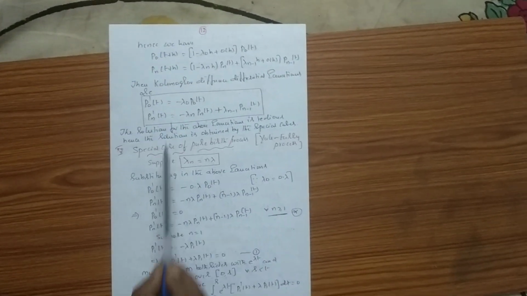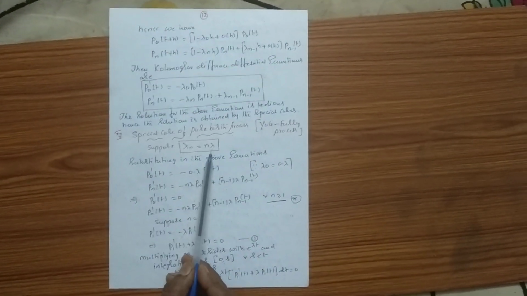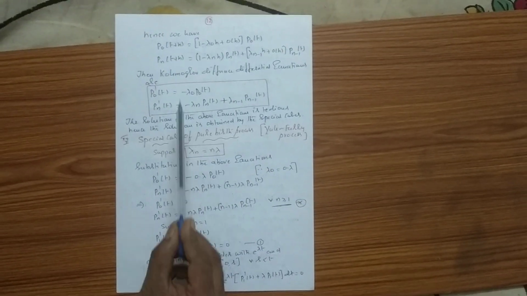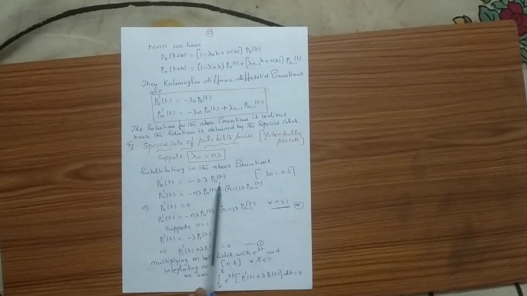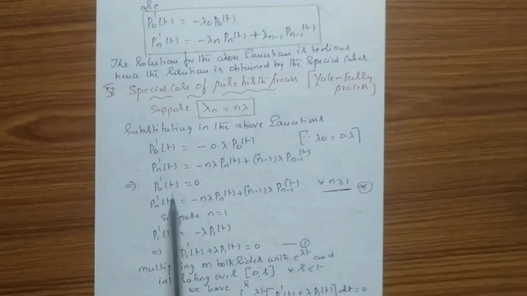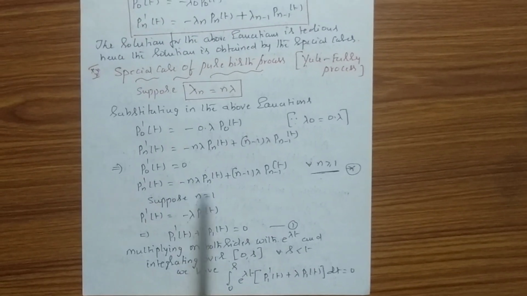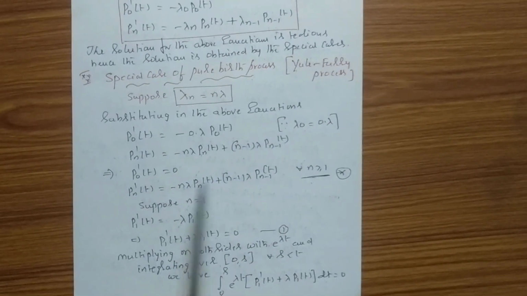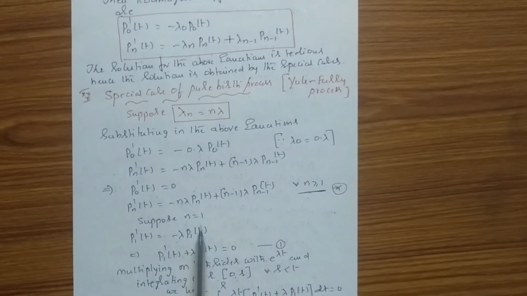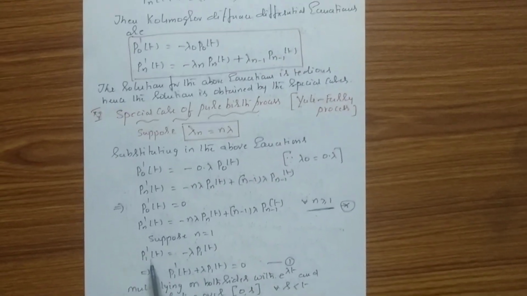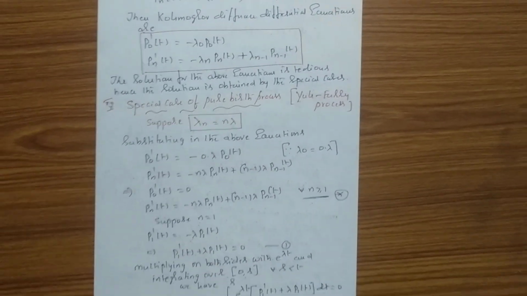So in the above equation, if lambda n is equal to n times lambda, then from the first equation I have 0 times lambda into P0, and similarly minus n times lambda into this. Suppose we assume P0'(t) is equal to 0, then I have the equation. In the second equation, suppose n is equal to 1, I get P1'(t) equal to this.